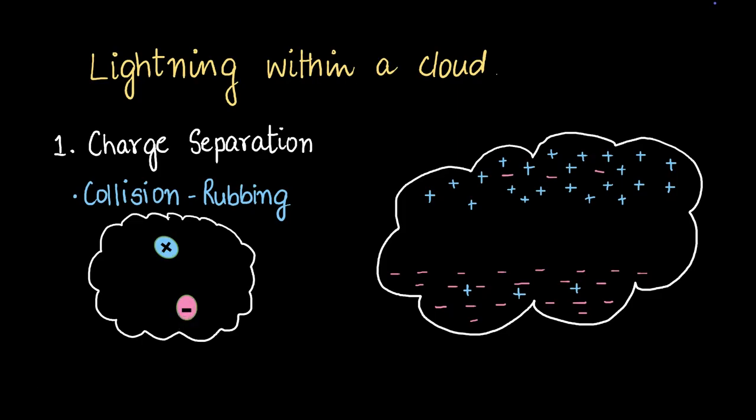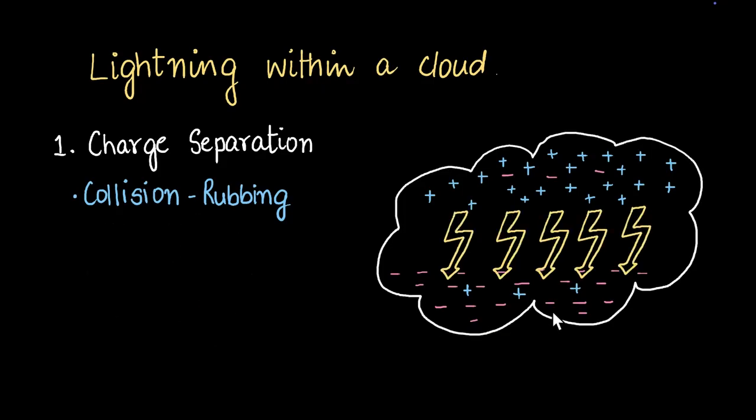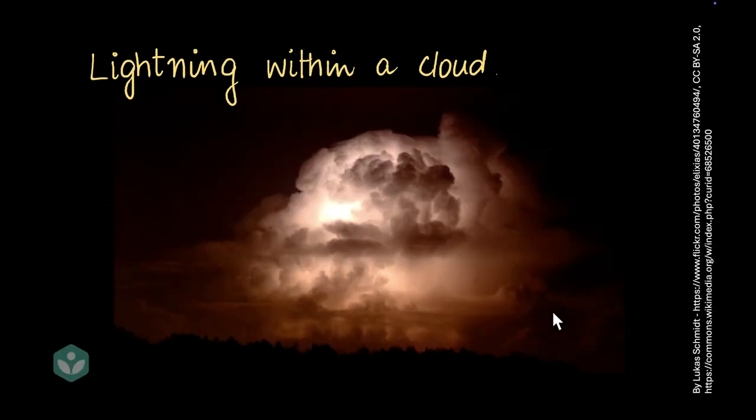But when such rubbing keeps happening again and again, you end up with a large number of positive charges near the top and a large number of excess negative charges near the bottom. And when that happens, at some point, the attraction between these positive charges and these negative charges is very high. And that causes them to move towards each other, and bang, you have lightning. So the flow of charges is what causes lightning. Okay, now this is how lightning within a cloud looks.